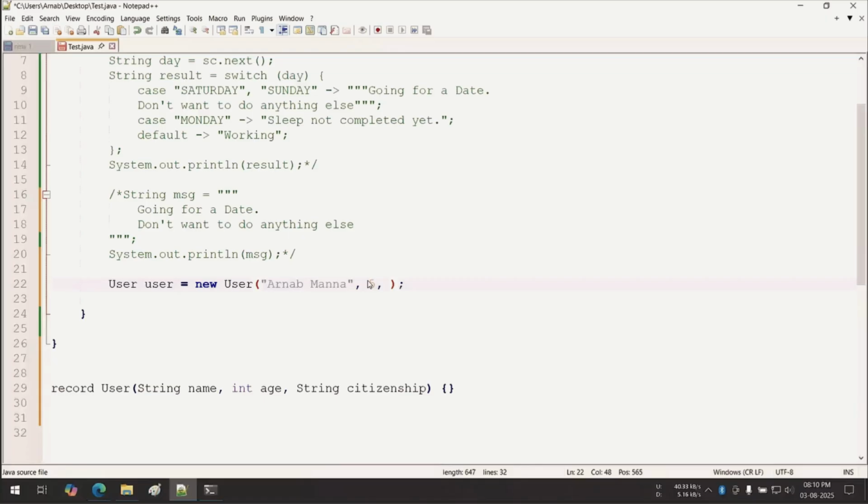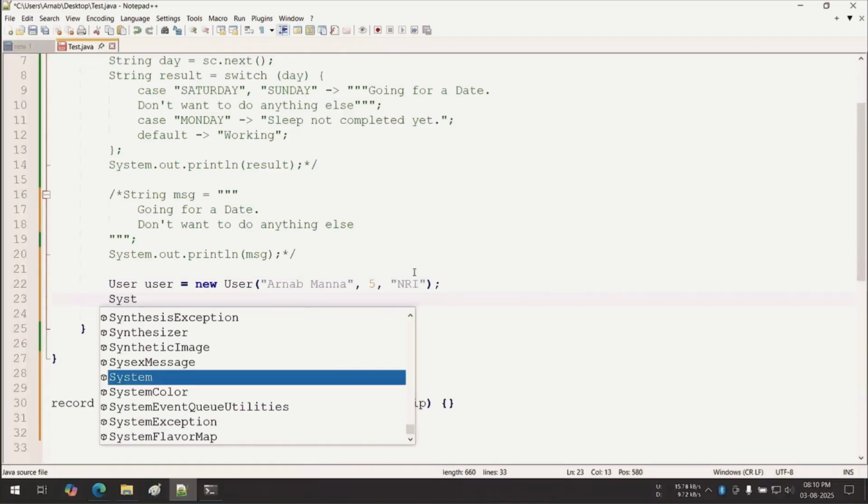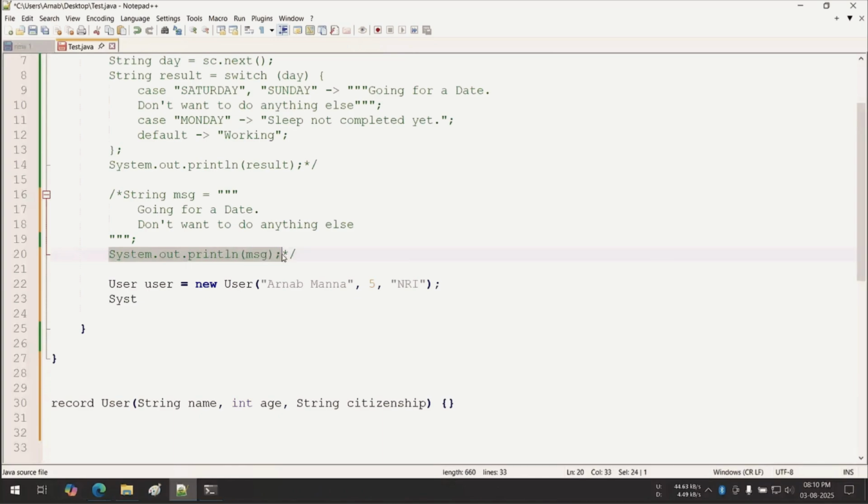Citizenship. And suppose it is NRI. Fine. Now I am writing System.out.println, and no, I am lazy, that's why copy paste. I hope you will not scold me.